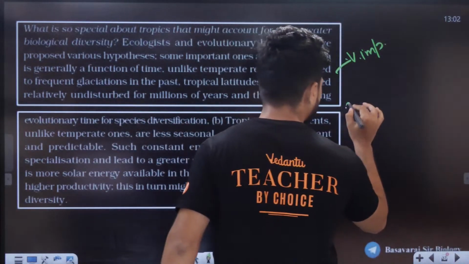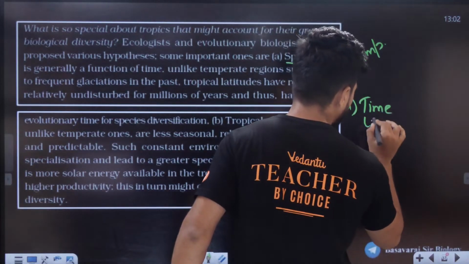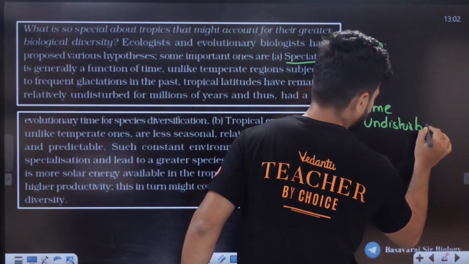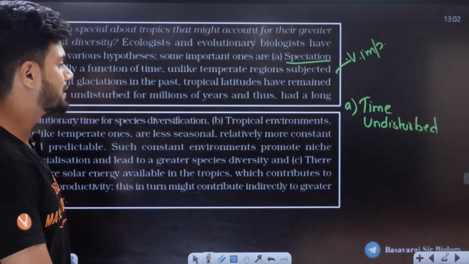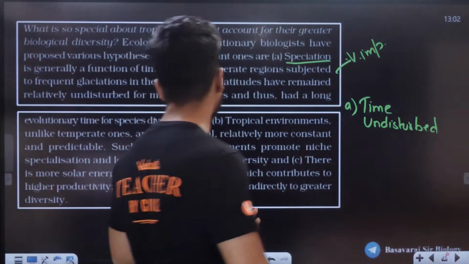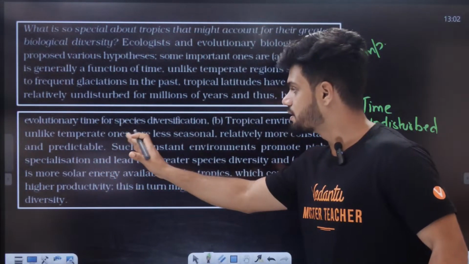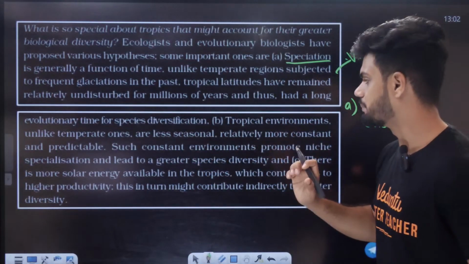So the first point is more time and it was completely undisturbed. The tropical regions were completely undisturbed, students. Second point: tropical environments, unlike temperate ones, are less seasonal, relatively more constant and predictable.